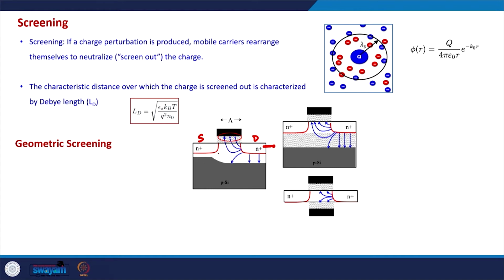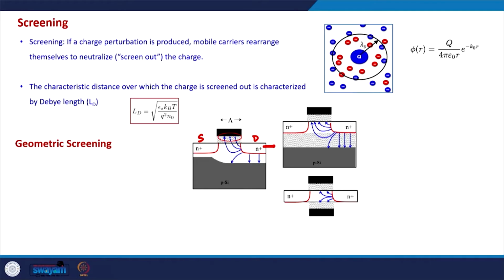Okay. So, whenever a drain voltage is applied, whenever we apply a voltage on the drain terminal, it will create electric field lines, because a positive voltage will create electric field lines starting from the drain terminal, and the nearby mobile charge carriers will rearrange themselves in such a way that these lines terminate on them.